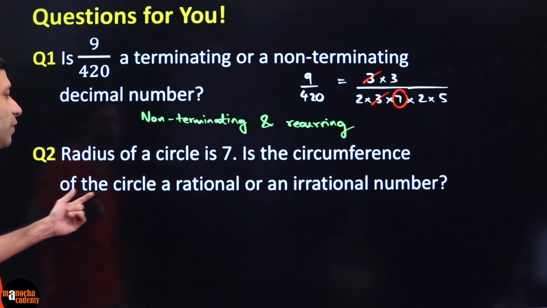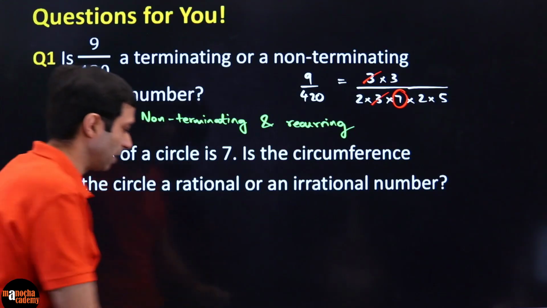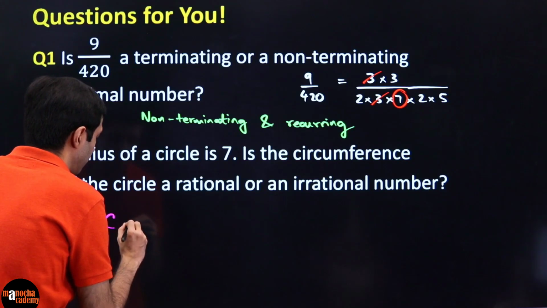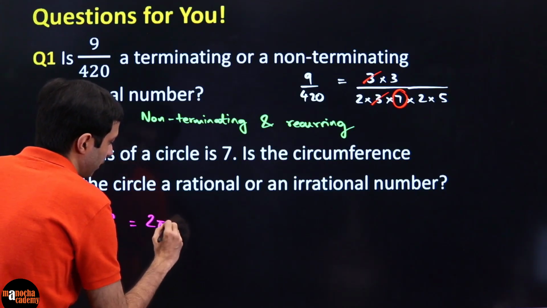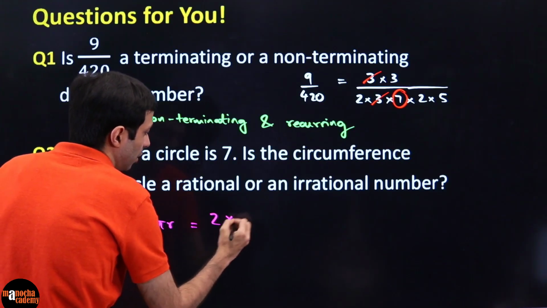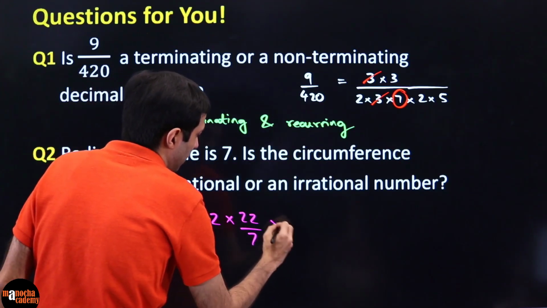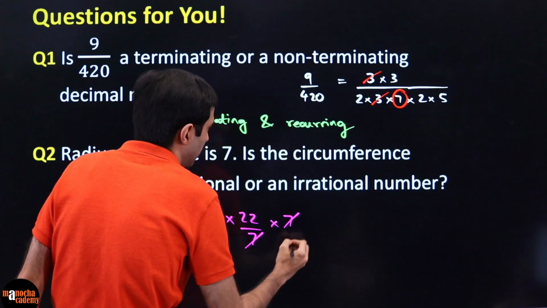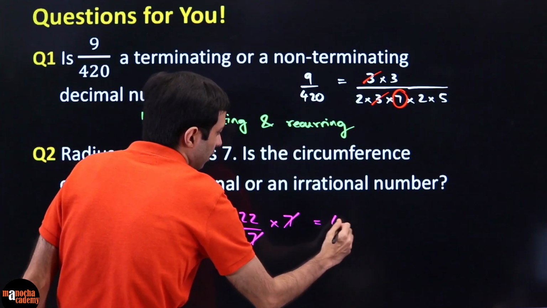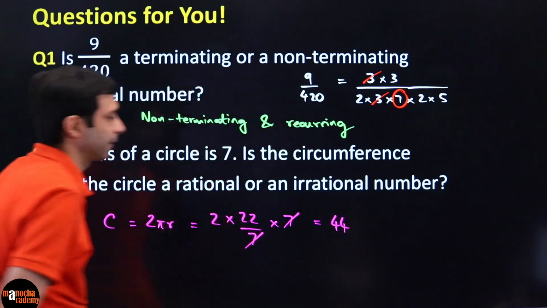Radius of a circle is 7. Is the circumference of the circle a rational or an irrational number? So what is the circumference of a circle? See, circumference is 2 pi r. Now, a lot of times we are tempted to do this. 2 pi is 22 by 7 times 7. So we say, hey, 7, 7 cancelled. Answer is 44, whatever be the units. Rational number, right?